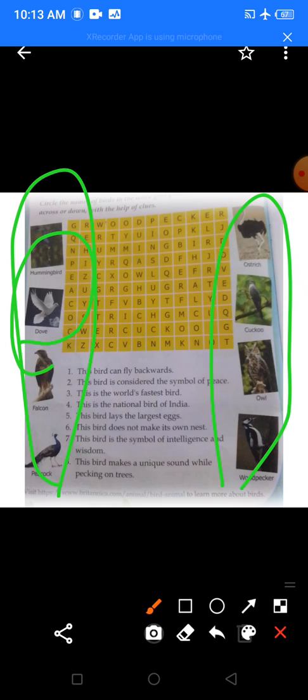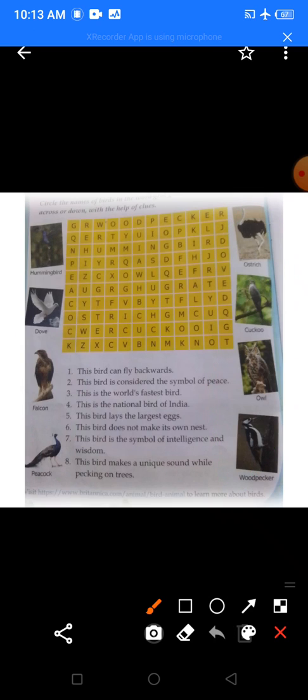This is the bird which we were looking for. Now, you have to find the word dove here in the grid. Okay, in this grid. How will you find? Try finding on your own.